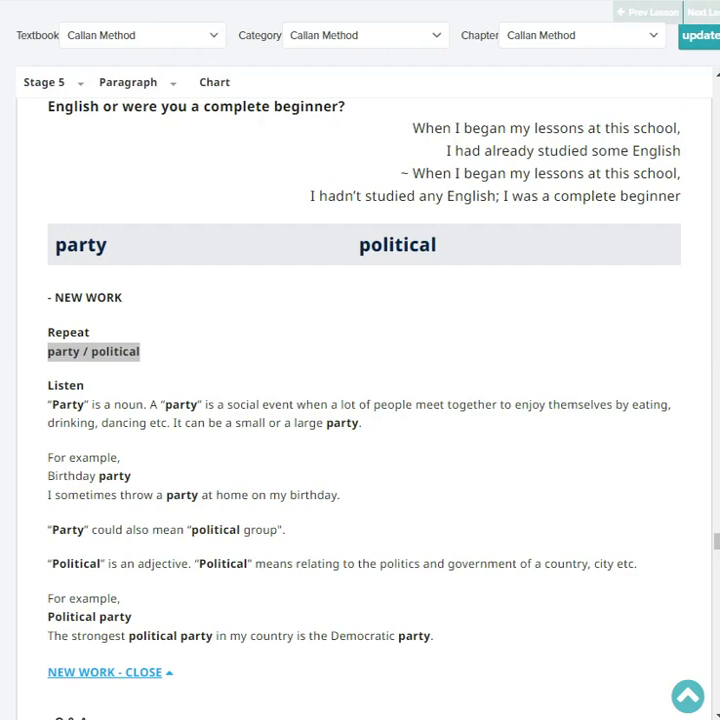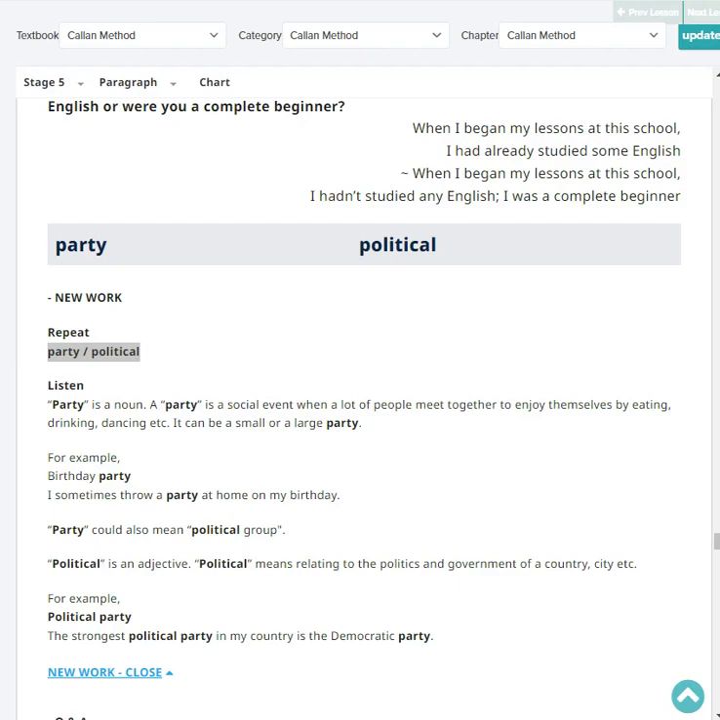Political. Very good. Okay, listen, party is a noun. A party is a social event when a lot of people meet together to enjoy themselves by eating, drinking, dancing, etc. It can be a small or a large party. For example, a birthday party.